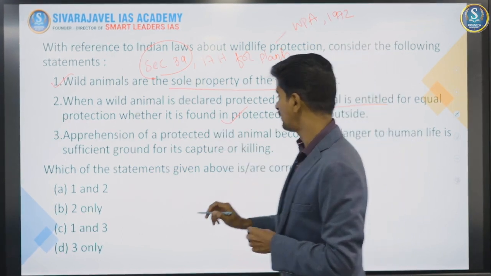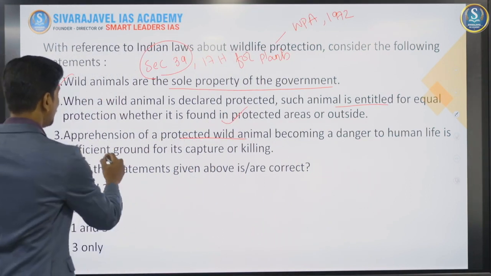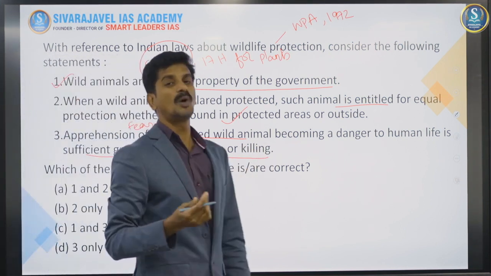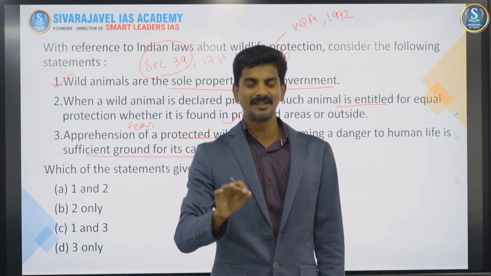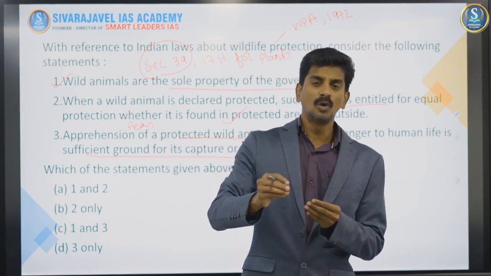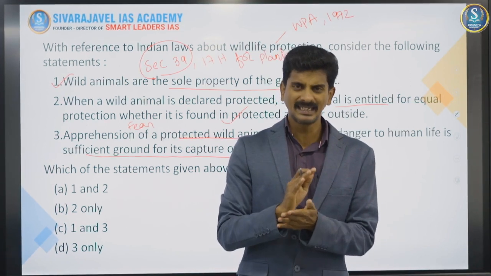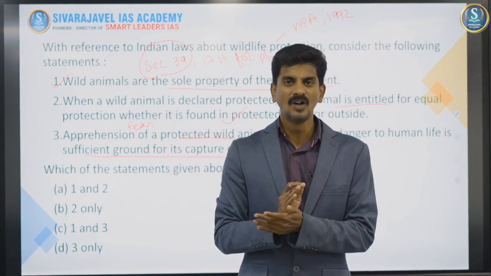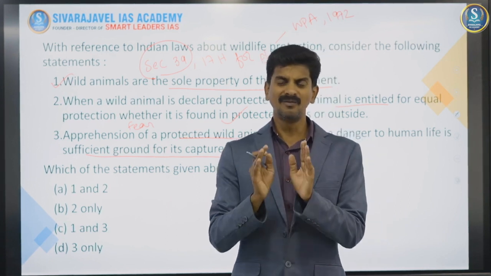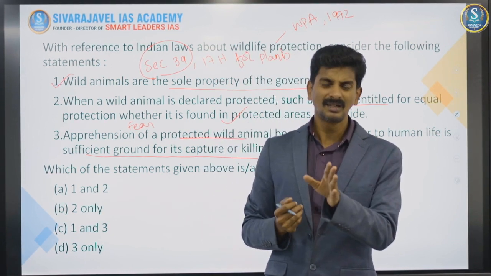The third statement: apprehension of a protected wild animal becoming a danger to human life is sufficient ground for its capture or killing. Apprehension means fear. Oh, an animal is going to cause harm. No. Section 11 of WPA clearly says, only when an animal has become a danger, or it is known to be causing damage to property or human life, or it is diseased beyond recovery, can it be captured. Only then is the Chief Wildlife Warden under the WPA 1972 sanctioned for its capture and, if not possible, killing.